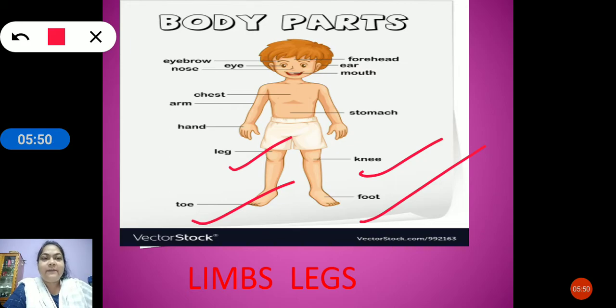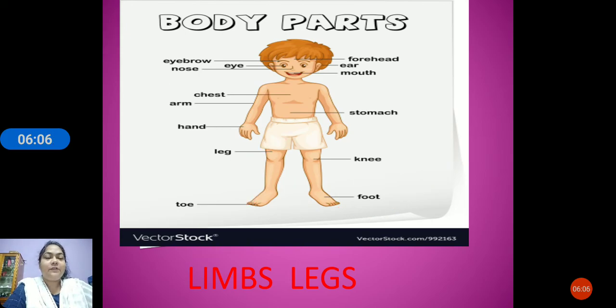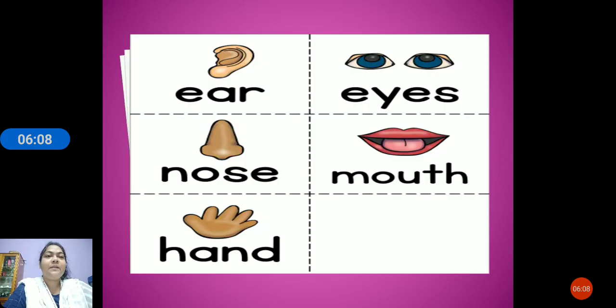Children, we have even the nails here, and this is the ankle part. We have this under the legs. What do we have, children? We have the knees, ankles, feet, toes, and nails. Now let us see what we have next.